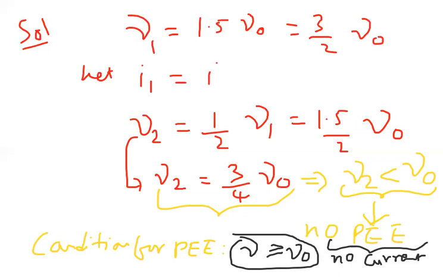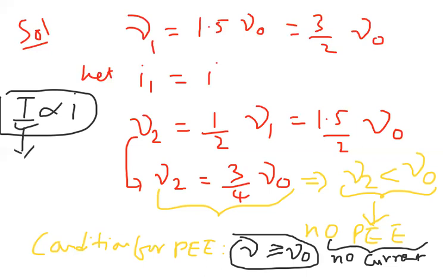Actually they told intensity is doubled. What we know is intensity is directly proportional to current. Generally what the students will think is, sir, intensity is directly proportional to current, so as intensity is doubled, current also doubles. They will think, yes, according to this relation it is correct. But when the incident frequency is less than threshold frequency, we don't get any electrons out. When we don't get electrons out, there is no current. So it does not depend.